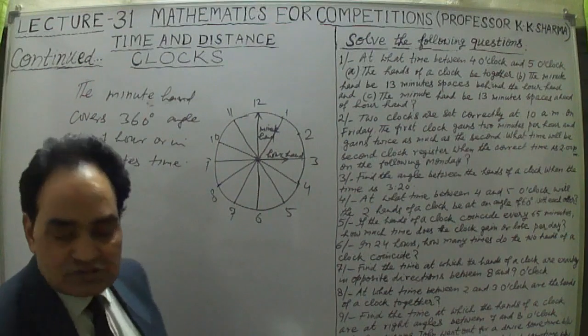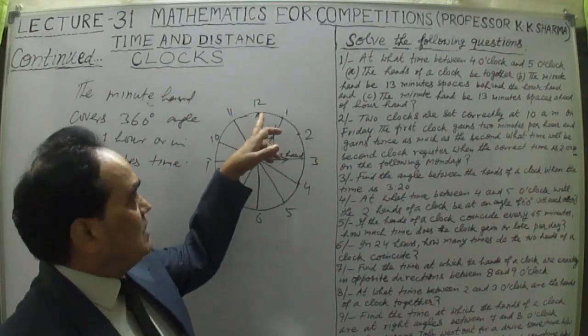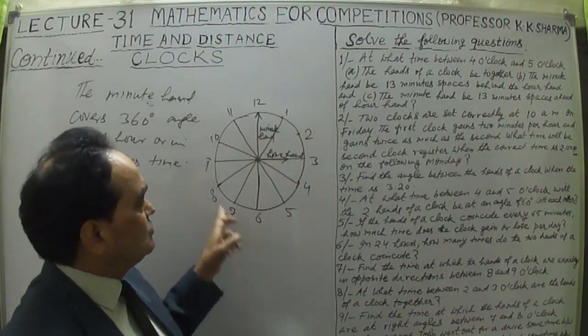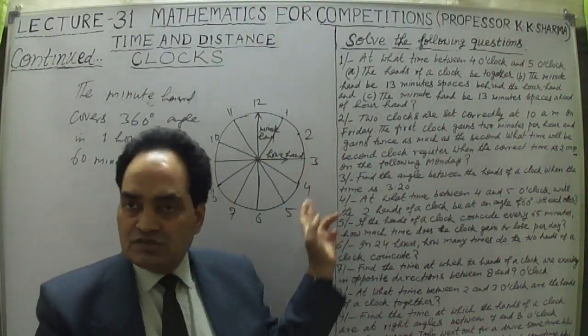What does it mean? 360 degrees by the minute hand in 1 hour. If the hour hand comes from 12 to 1, the minute hand will reach from 12 to 12 itself, meaning it will cover the whole 360-degree angle.